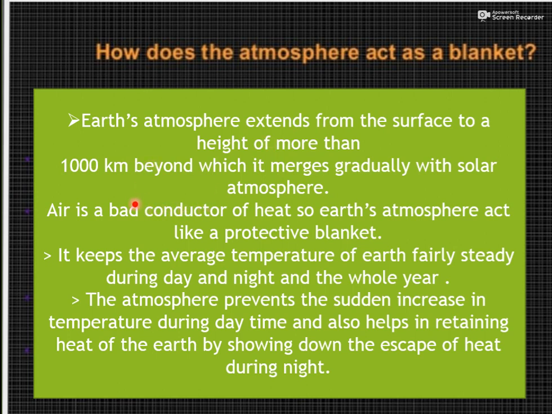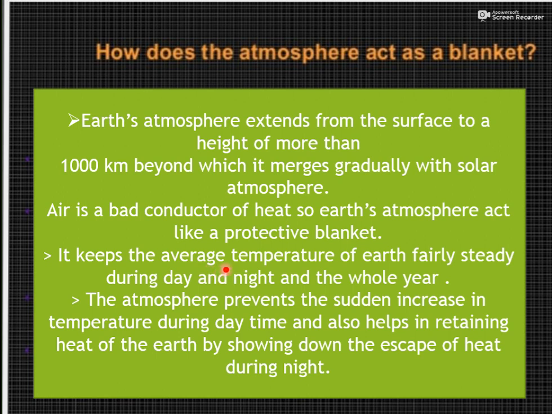And we know that in our atmosphere, that means air, air is a bad conductor of heat, whereas the air on Venus and Mars is a good conductor. Why? Because it contains more carbon dioxide. So our air is a bad conductor of heat, and because it is a bad conductor of heat, it does not conduct the solar radiation and protects us like a blanket.